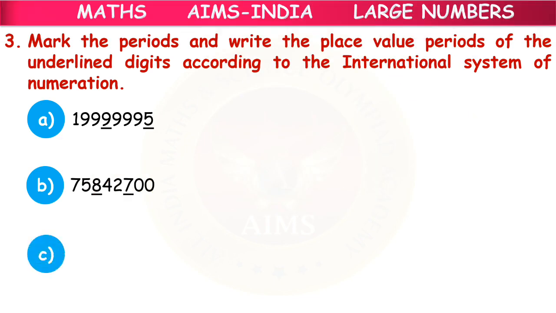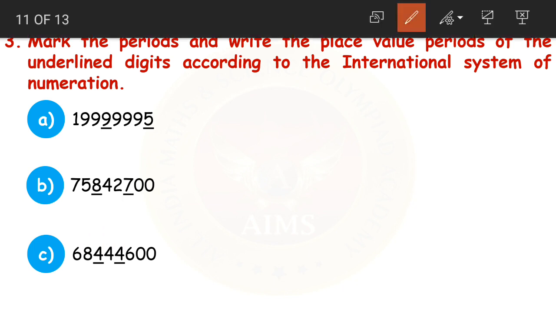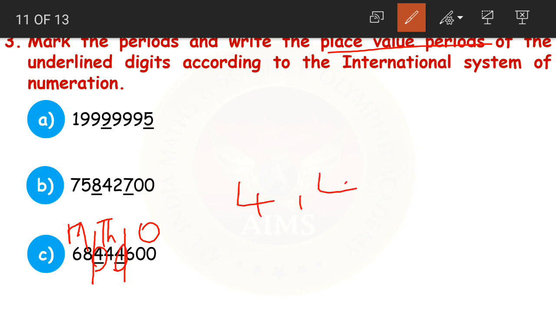The next question is 68,444,600. Again, let us mark the periods. Here 600, then 444. We have 3 periods: millions, thousands and ones. Now what is the place value period of these two? These both the 4s fall in which period? They fall in the thousands period. Now if I ask about this 6, it comes under the millions period.